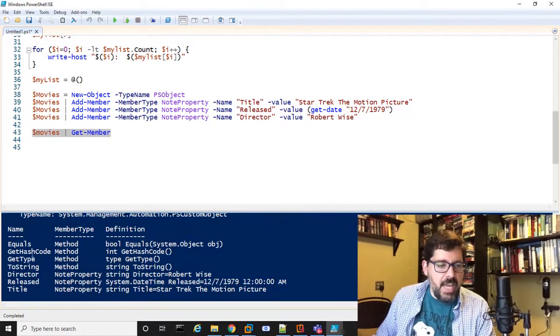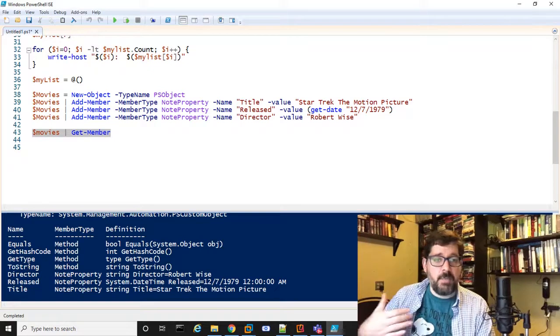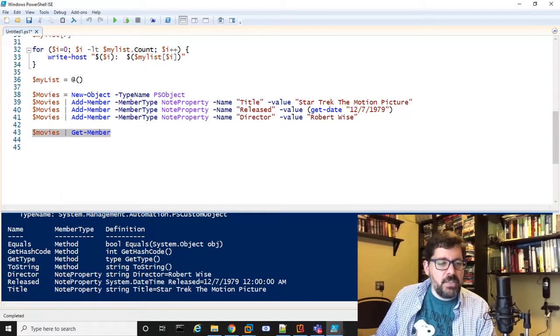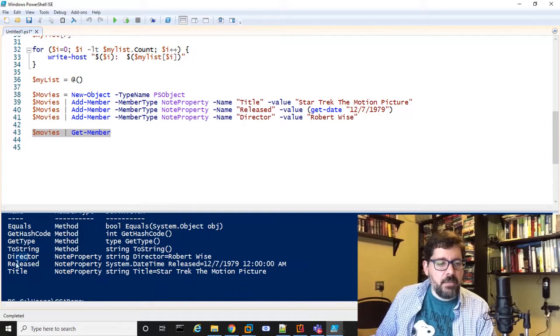So it tells me that I have 4 methods: Equals, GetHashCode, GetType, and ToString. Those are the methods. They're automatically there, right? It's because I created a PowerShell object. PSObject has those methods. They're kind of baked in. And then my properties, or the note properties, are Director, ReleaseDate, and Title. And it even tells me over here that this one is a string, this one is a System.DateTime object, and this is a string object, right? And that's it. Pretty straightforward.